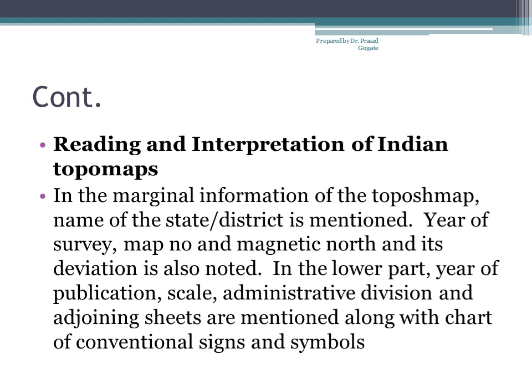Reading and interpretation of topographical maps. In the marginal information of the topo map, the name and state of the district is mentioned. Year of survey, map number and magnetic north and its deviation are also noted. In the lower part, year of publication, as I told you, scale, administrative divisions and adjoining sheets are mentioned. When we say I want the sheet which is to the right of 47A by 16, how will I know? Am I supposed to go again to the catalog which is available? No. In each map, an index is given to all adjoining sheets, keeping that topographical map in the center. So don't worry about that. And then conventional signs and symbols.